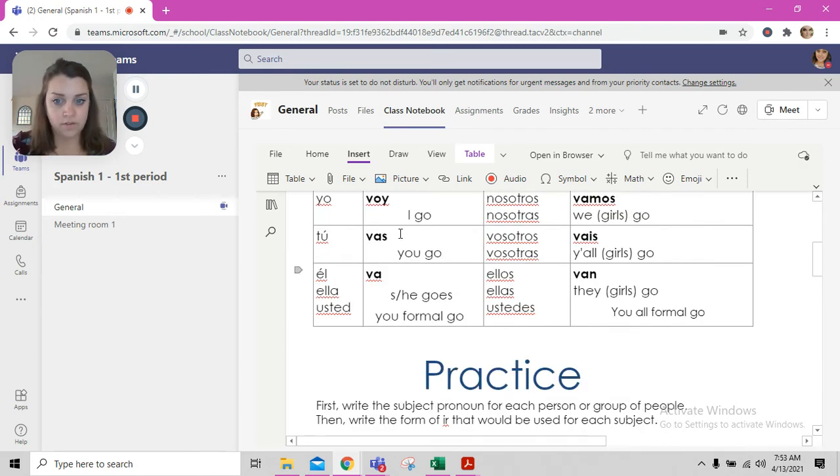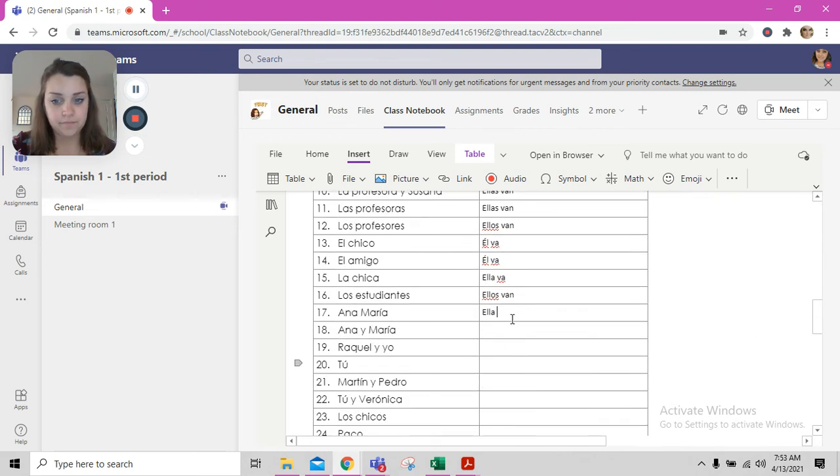Scroll back up to our verb chart here. Ella va. Eventually, you will get so used to it that you will remember where they are. Because remember, when we designed it, it does not change. It will never change. It will always be that way.